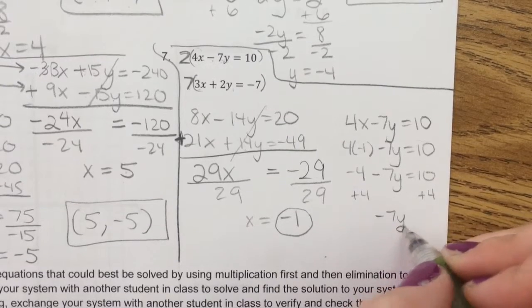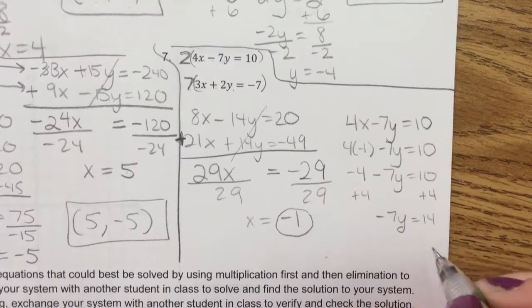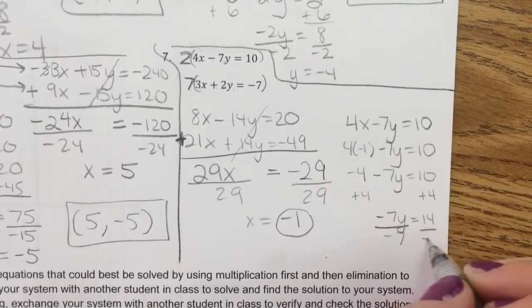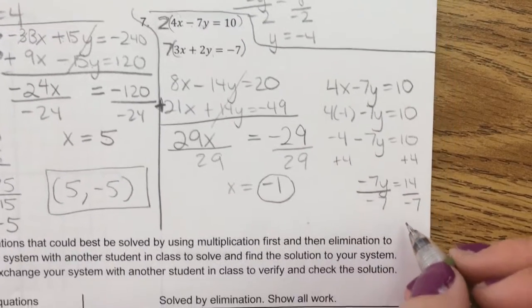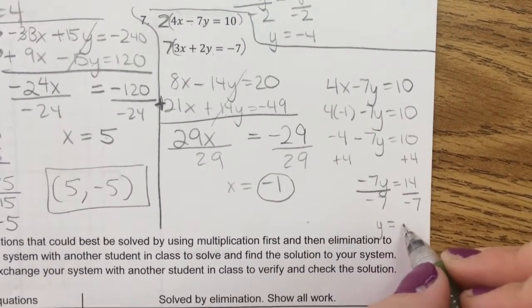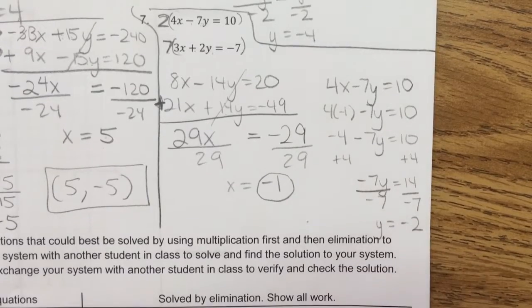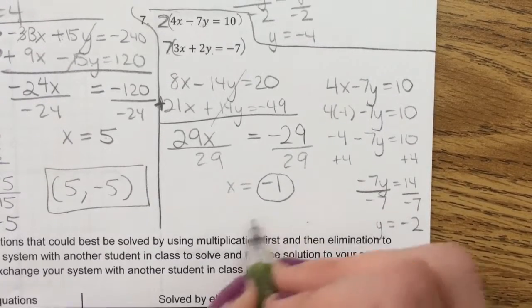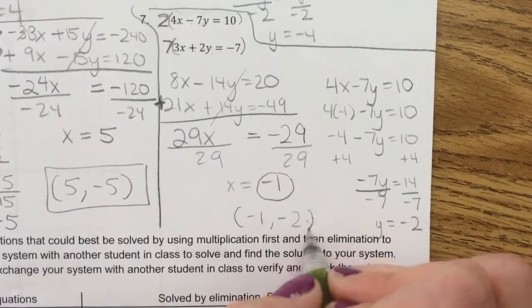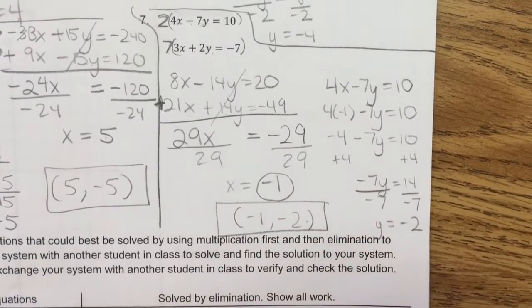Negative 7y equals 14. Divide out negative 7 from both sides. So I end up with y equals negative 2. I now have x and y, so I can write it as a point, negative 1 comma negative 2.